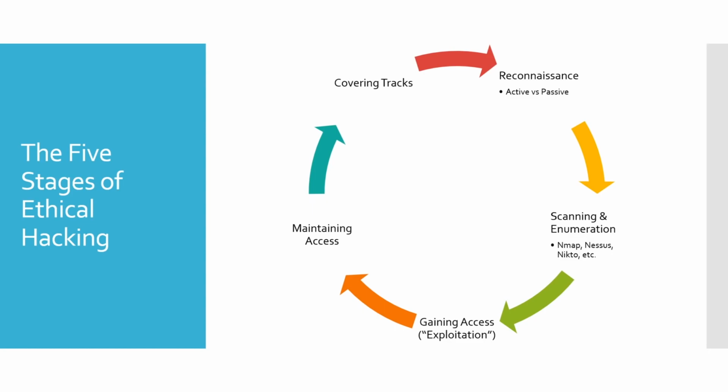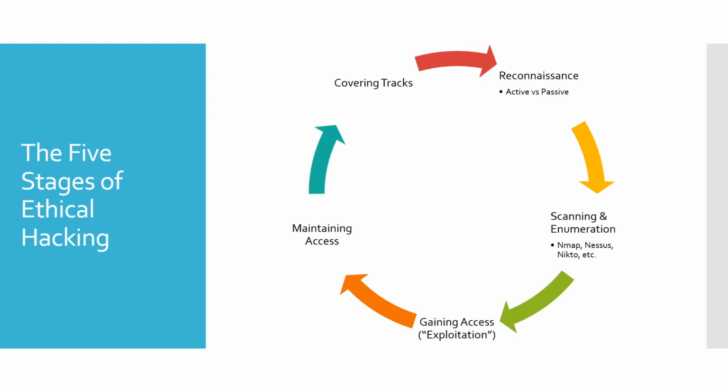Say that there is a web server running on port 80. We see port 80 is open and it's running something like Apache 1.2, which would be really, really outdated. We would go out to Google and we would say, Google, do you know if Apache 1.2 has any exploits for it? And we would do research. That's the enumeration portion of it.